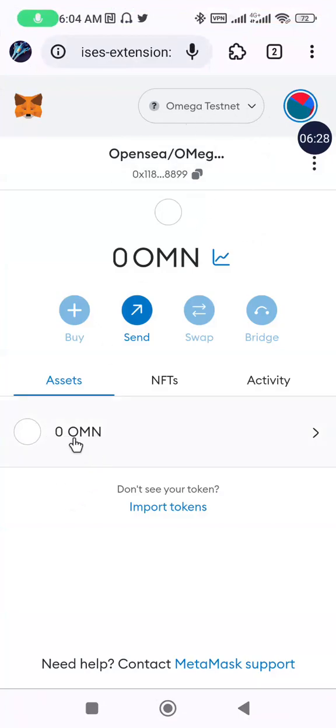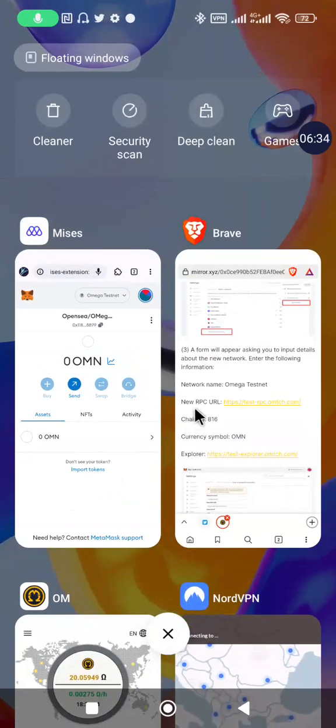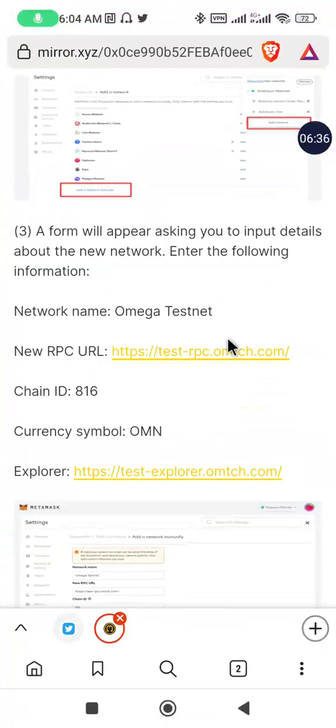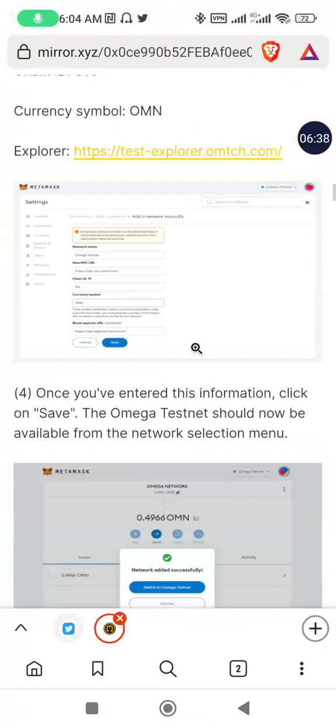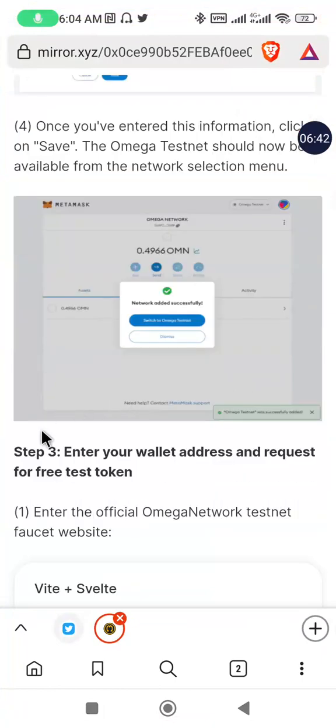So you see we don't have any token yet. We have 0 OMN token. So let's move to the next task. We'll be using this document. This document is just like a guide. Once you have entered the information, and so on.